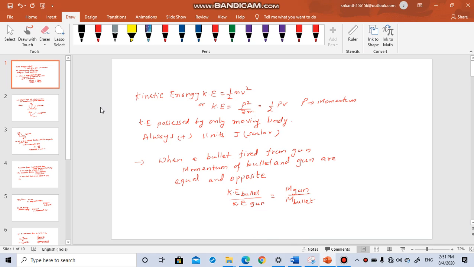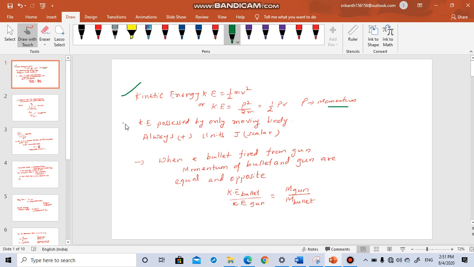In today's session, let us discuss some more concepts. Kinetic energy. Kinetic energy KE is given by half mv square, where m is the mass and v is the speed. Okay, so this is the first basic formula. It is also given by p square by 2m, where p is the momentum, or half p multiplied by v. Okay, so these three variations are there. You can remember all three. Depending upon the question, you should use the formula.